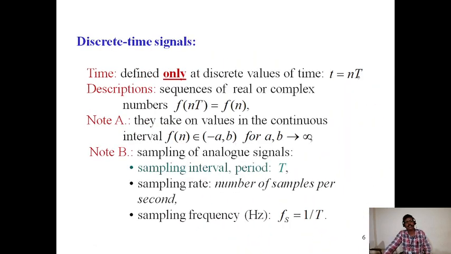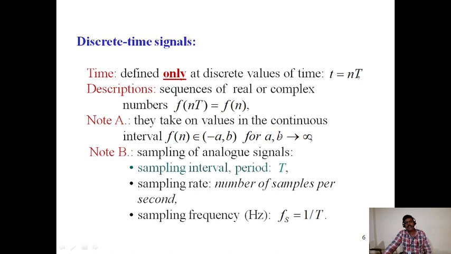And discrete time signal. It is defined only at discrete values of time, t is equal to nT. Descriptions: sequences of real or complex numbers. f of nT is equal to f of n, t is equal to nT.